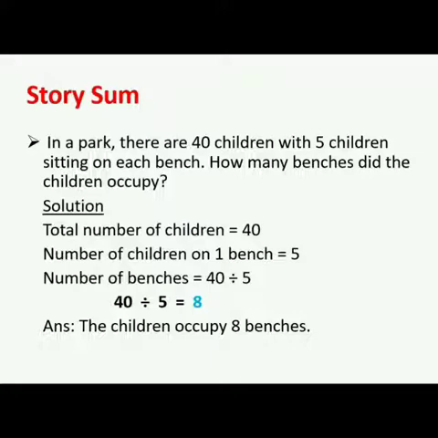That is our second statement. Number of benches is equal to 40 divided by 5. 40 students are divided in the groups of 5 students sitting on one bench. So 40 divided by 5 is equal to 8. So our final answer is the children occupy 8 benches.